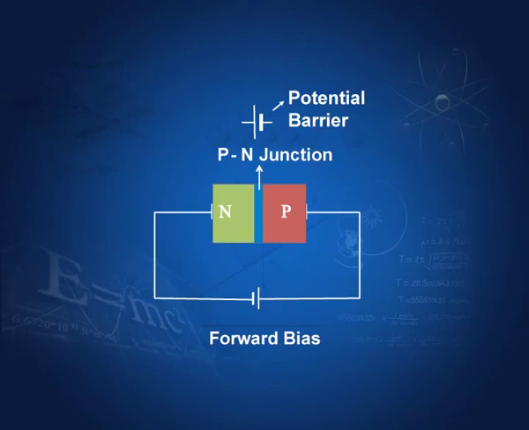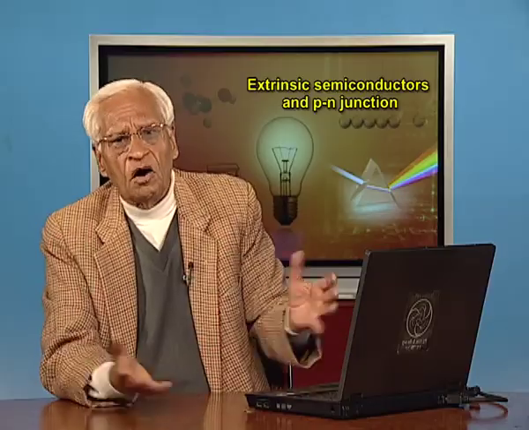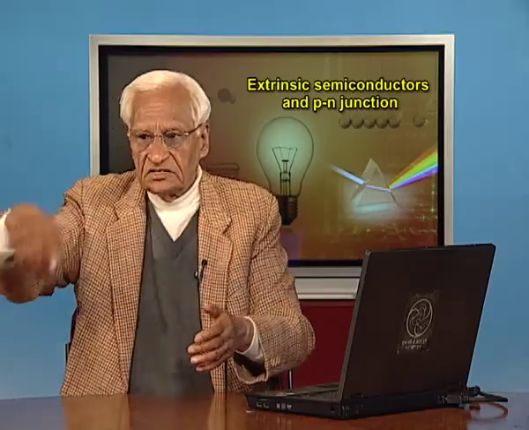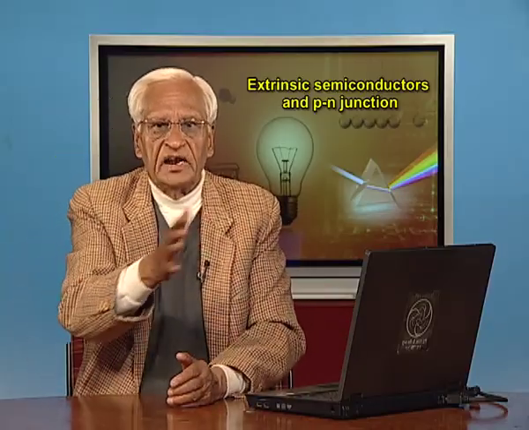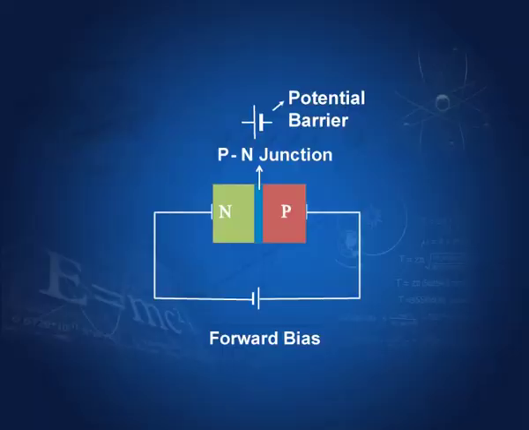Potential barrier is about 0.6 volts in silicon. Therefore, unless this voltage goes beyond 0.6, there is no movement of electrons. However, there is an energy distribution, and odd electrons can move and cross the junction and produce a very weak current through the junction. But this is not important.